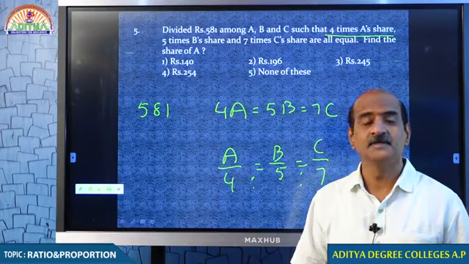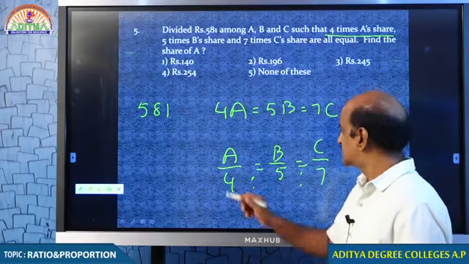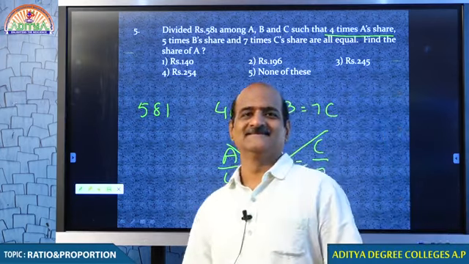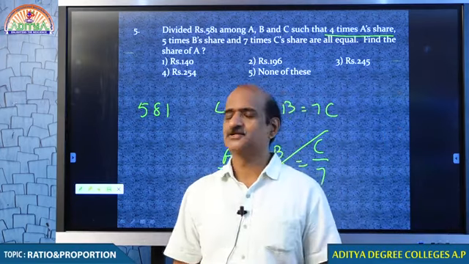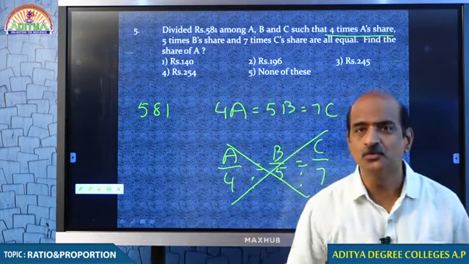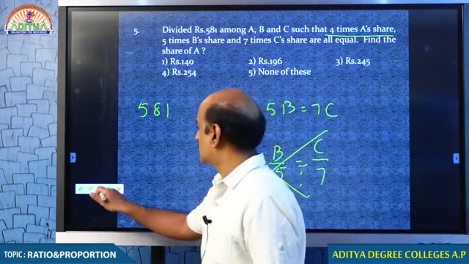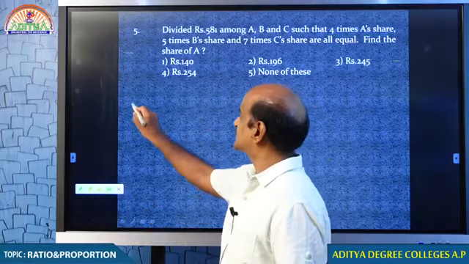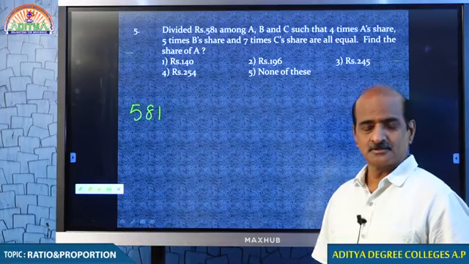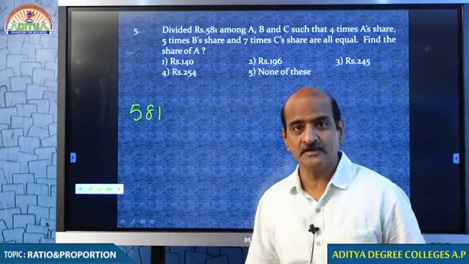The problem is, the condition is not like this. Then what do we do? We have no other option, but we have to convert the condition according to our convenience.